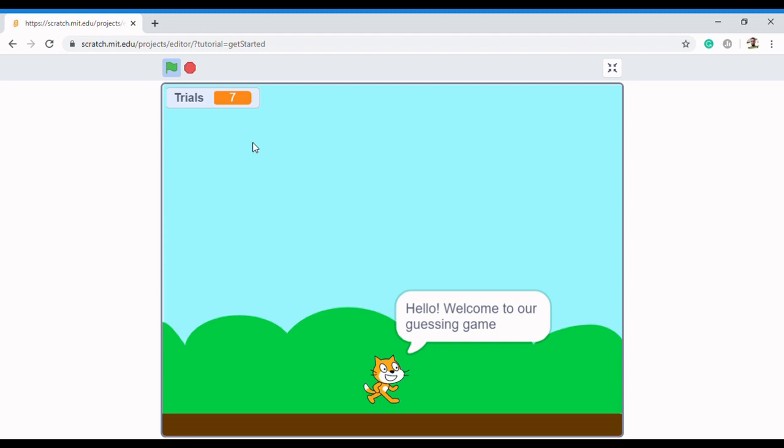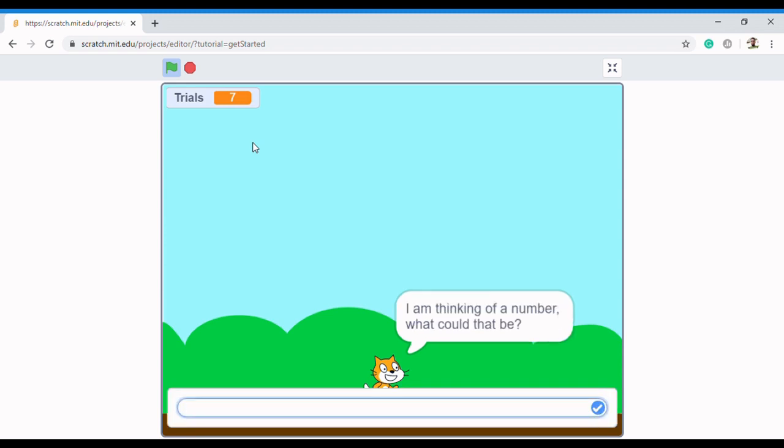It's telling us, welcome to our guessing game. You'll pick a number between 1 and 100. Okay, I'm ready. Oops, we didn't change that. That's just a typo, that's all. But it's 7 logically.